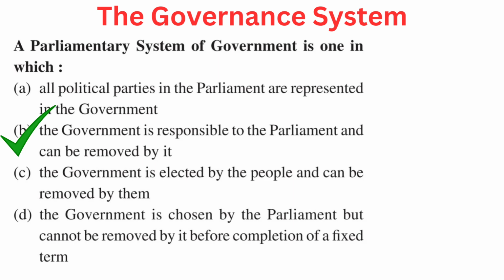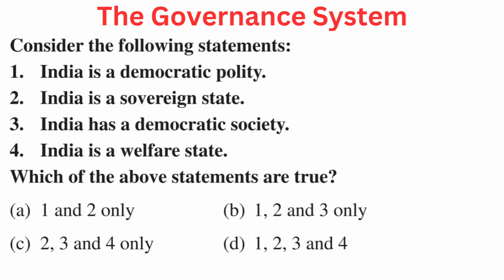Right answer is B. The government is responsible to the parliament and can be removed by it. Your question is, consider the following statements. First, India is a democratic polity. Second, India is a sovereign state. Third, India has a democratic society. Fourth, India is a welfare state. Which of the above statements are true?